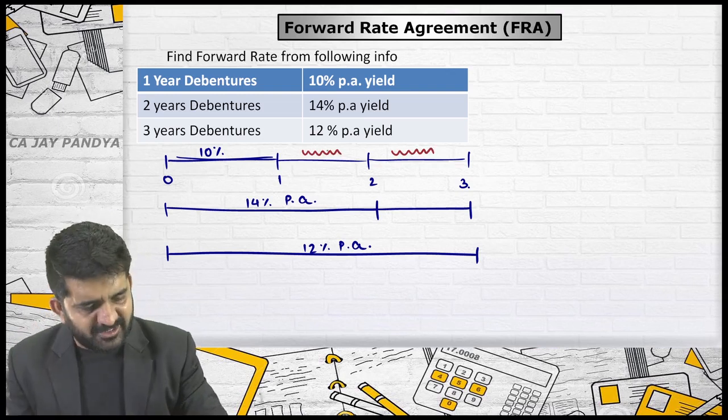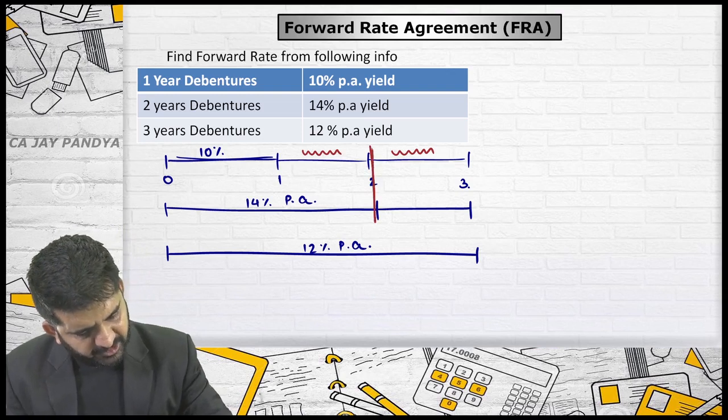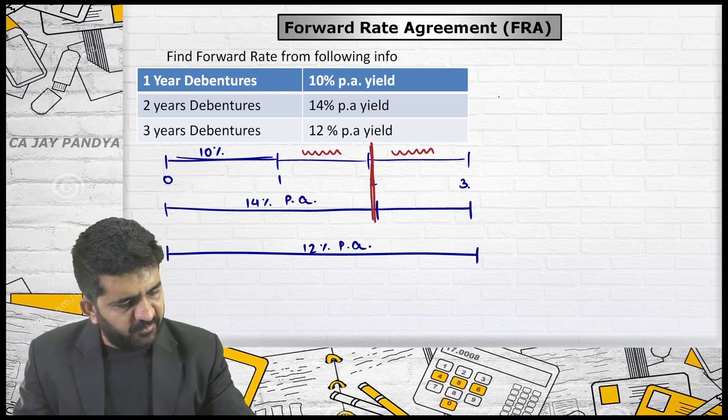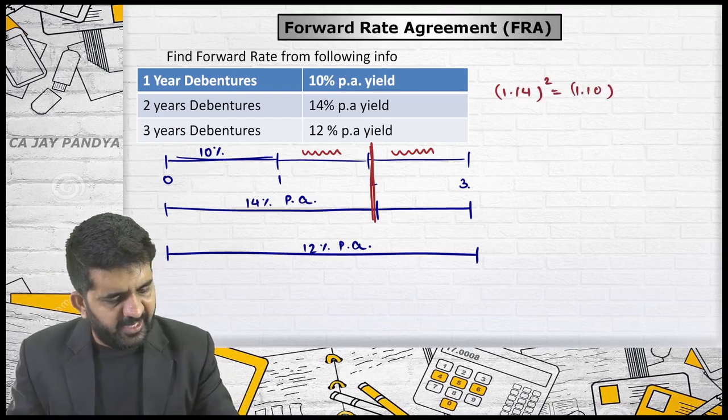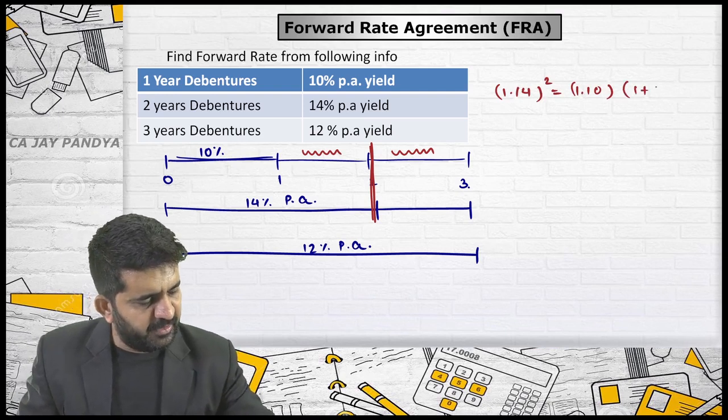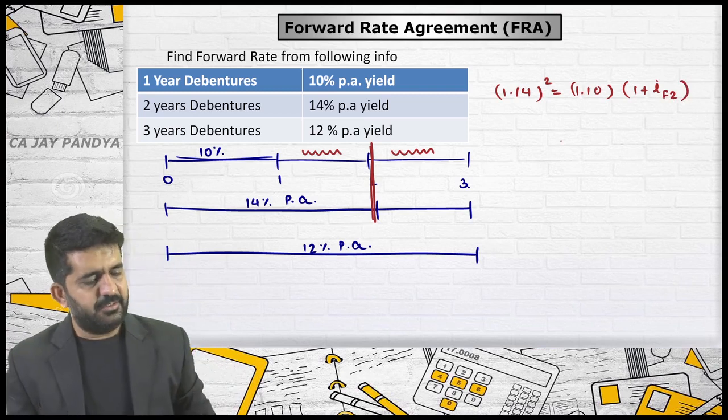For finding out this rate, just draw a line over here. 1.14 squared should be equal to 1.10 and the second year forward rate, 1 plus i forward of second year.